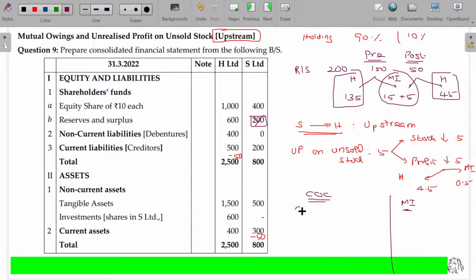Cost of acquisition. The shares acquired at rupees 600, and net worth: equity share capital face value 400, out of which 90% is 360. Here equity share capital 40, capital profit 135, profit for the minority interest, accumulated profit. You don't say capital or revenue profit for minority interest purpose. And this 45 will be now adjusted here.